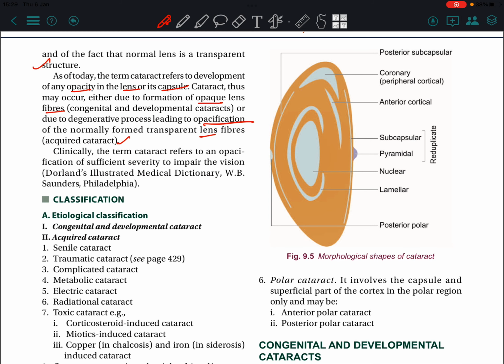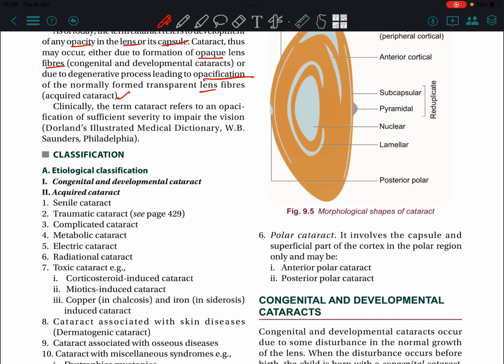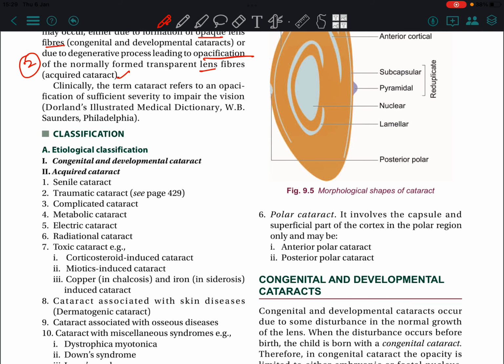Two types only, so acquired or congenital. Clinically, the term cataract refers to an opacification of sufficient severity to impair vision.